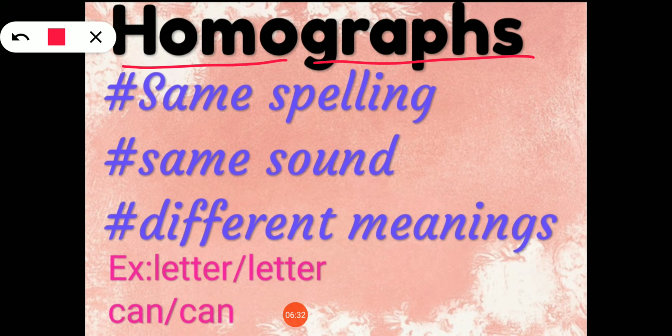So homographs are the words with the same spelling, same sound but different in meaning. You might get a doubt here: you told us this for homonym. As I have told you already, homographs and homophones are the branches, the types, of homonym.